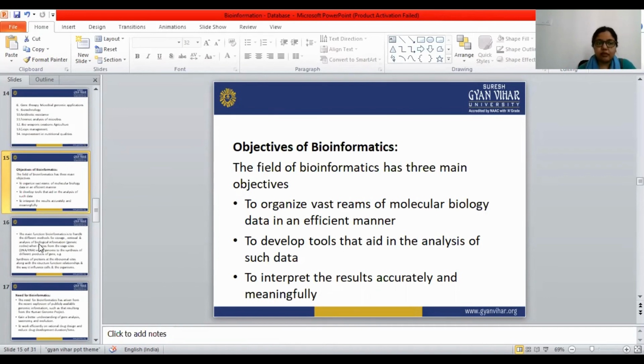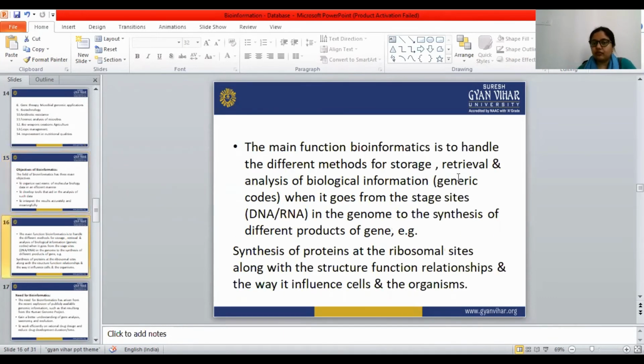Next, the main function of bioinformatics is to handle different methods for storage, retrieval, and analysis of biological information, as it goes from the sites in the genome to the synthesis of the different products of the gene.